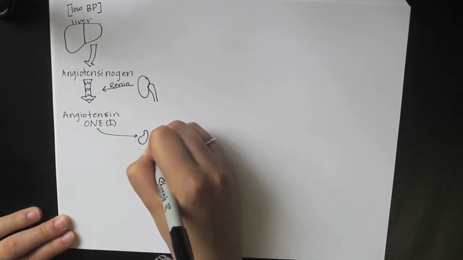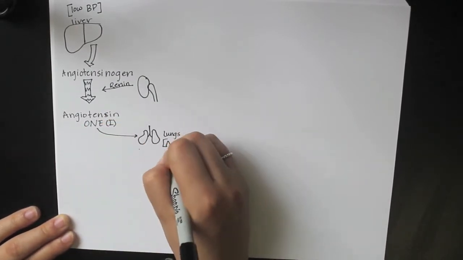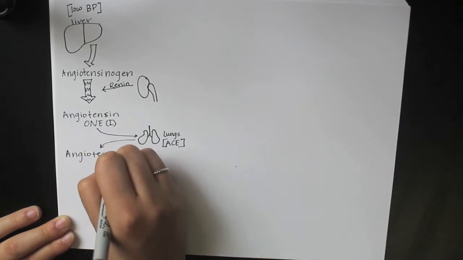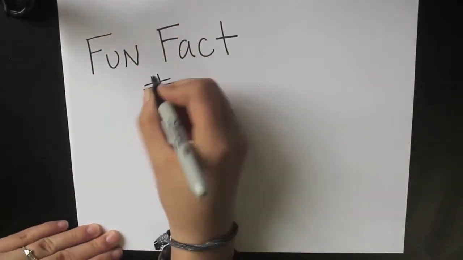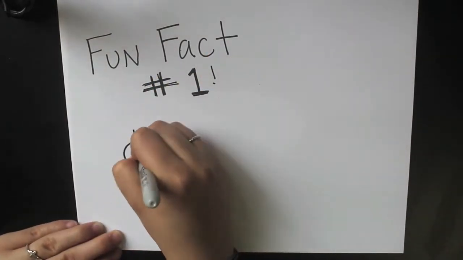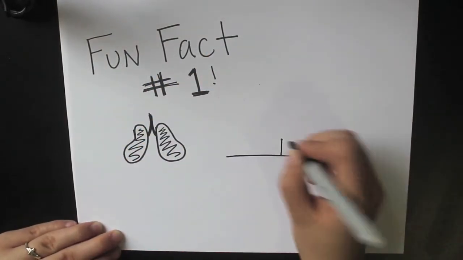From here, the bloodstream containing angiotensin 1 will flow through the lungs, and angiotensin converting enzyme, or ACE, will convert angiotensin 1 to angiotensin 2. Fun fact: the surface area of a human lung is equal to the square feet of a tennis court.